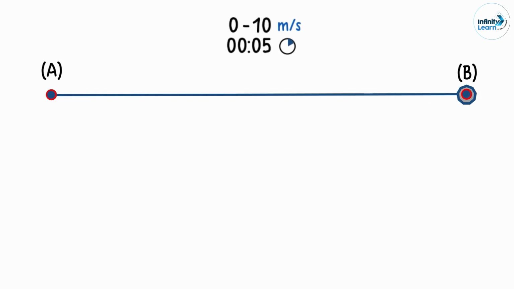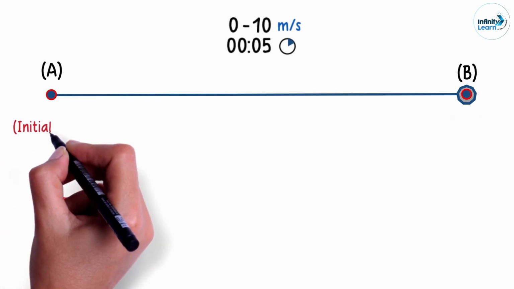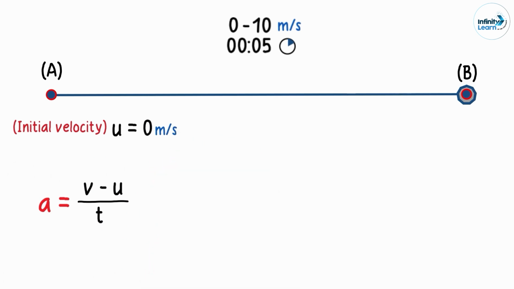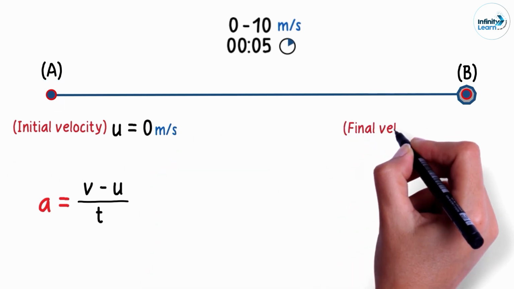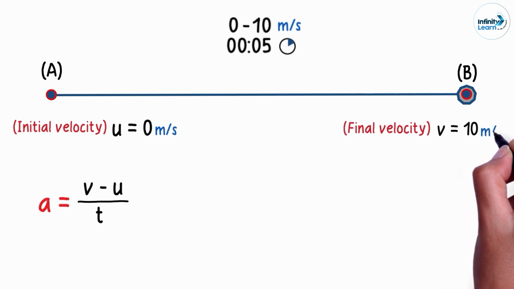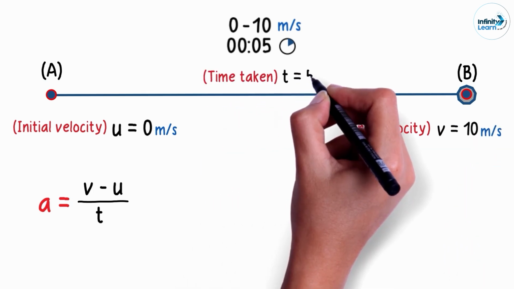Say this object is at rest initially at point A. It then travels to the right and attains a velocity of 10 meters per second in 5 seconds. What will be the acceleration here at point B? We can look at the formula to get the answer. The initial velocity u is 0 meters per second as the object is stationary. The final velocity v is 10 meters per second and the time taken t is 5 seconds.